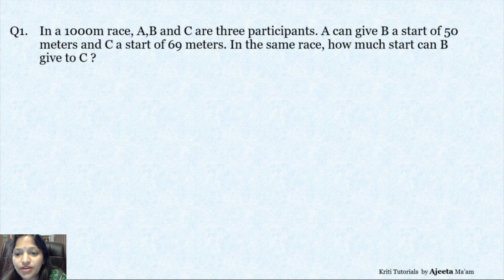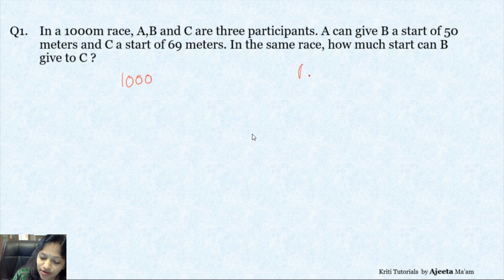In a 1,000-meter race, A, B and C are three participants. A can give B a start of 50 meters, while to C, A is giving a start of 69 meters. So in the same race, tell how much start can B give to C. Now it's a total 1,000-meter race, and A is giving B a start of 50 meters.